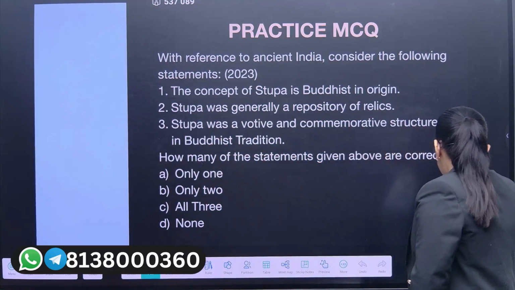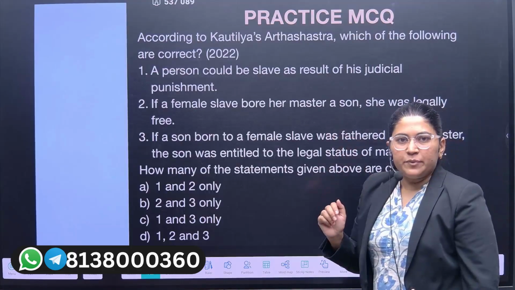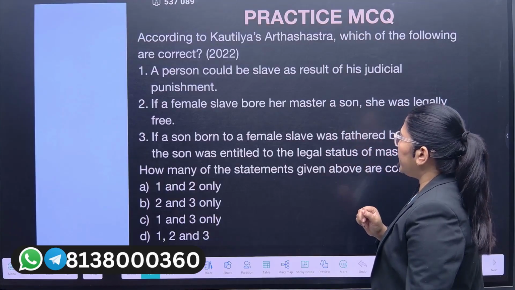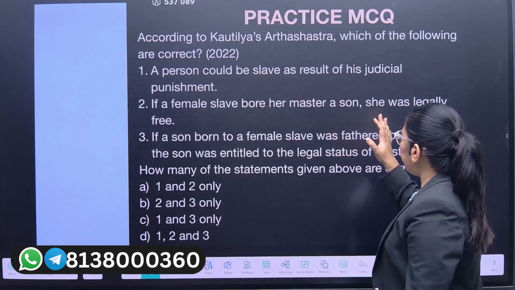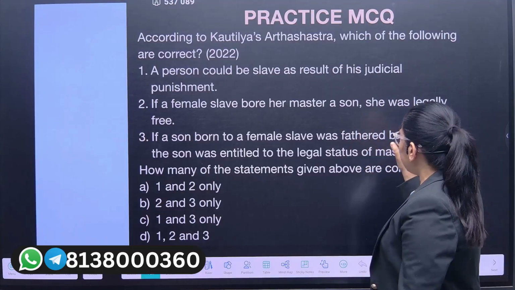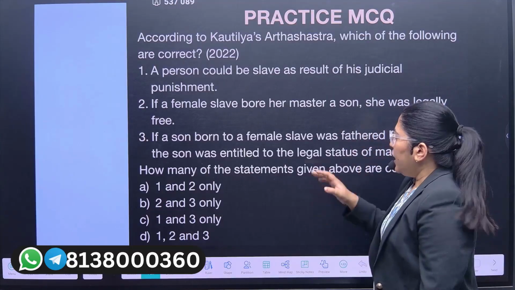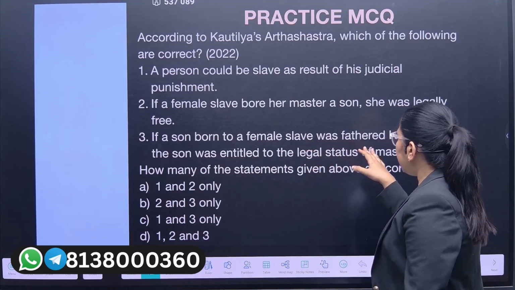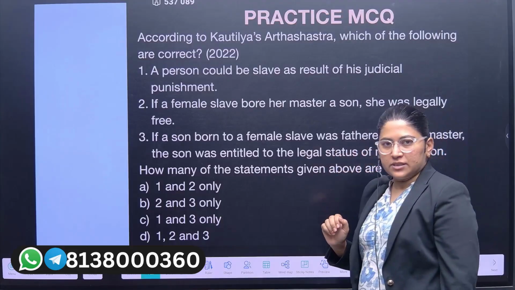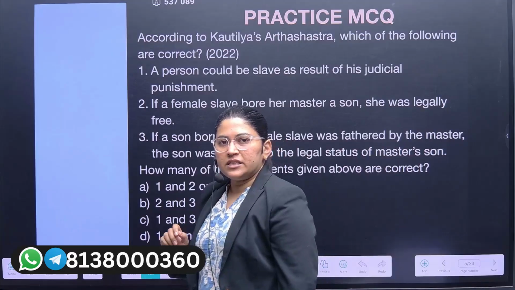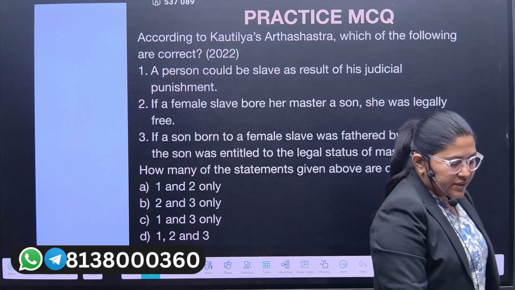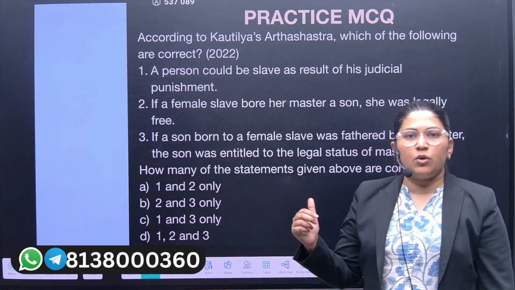Now see the next question, asked in the preliminary examination 2022. According to Kautilya's Arthashastra, which of the following statements are correct? A person could be a slave as a result of his judicial punishment. If a female slave bore her master a son, she was legally free. If a son born to a female slave was fathered by the master, the son was entitled to the legal status of the master's son. I have discussed each of these points in the previous session. If you revisit those sessions, you would be able to answer these questions.